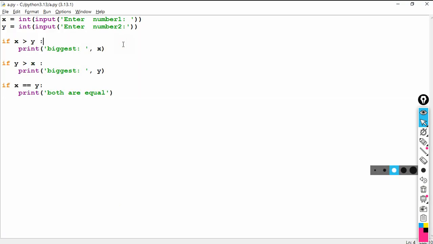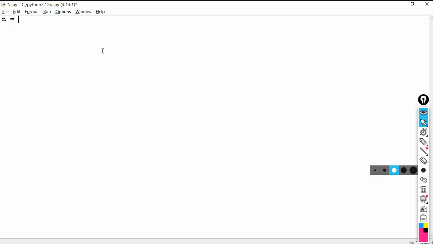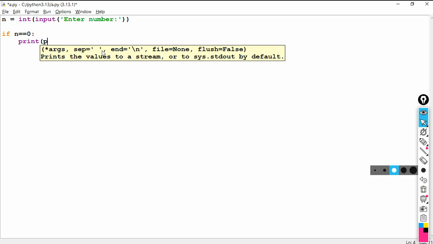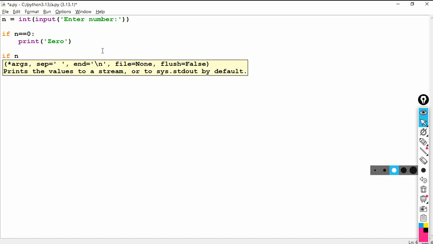Let me show you the program. So same program, let me delete and write the program here itself. n is equal to integer of input of enter number. Now I can write the condition. If n is equal to 0, then print 0.